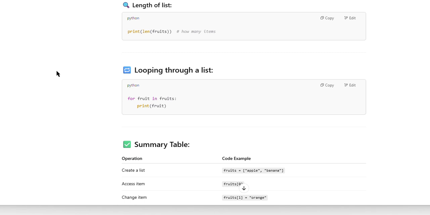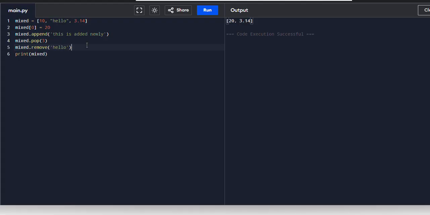You can also check the length of the list. How to check the length of the list? You can use the length function, that is len. How many items were there? Let's see that. So I'll do len, length function of mixed. So total 1, 2, 3, 4. So it's going to return 4.